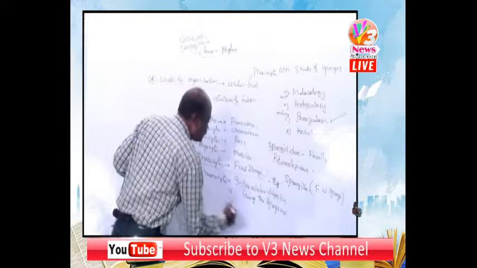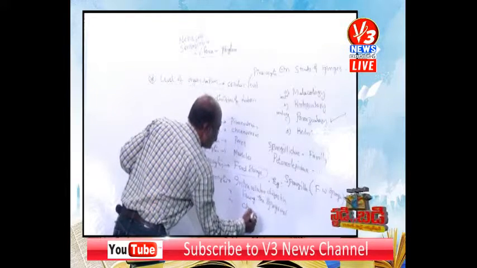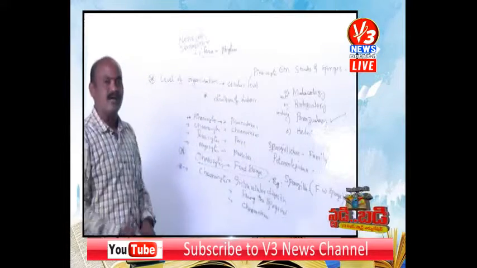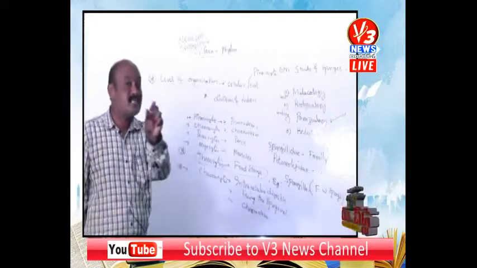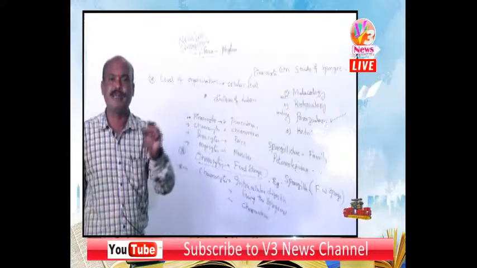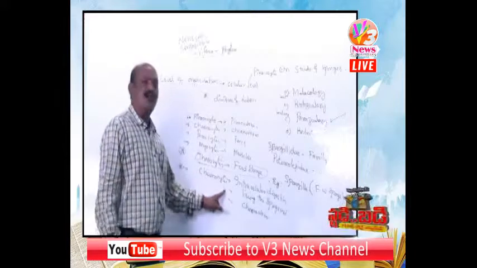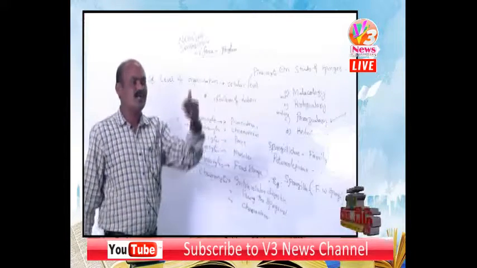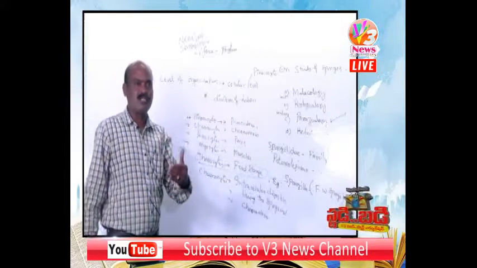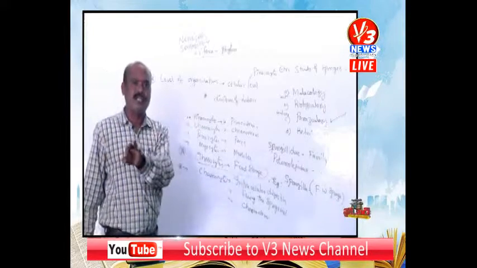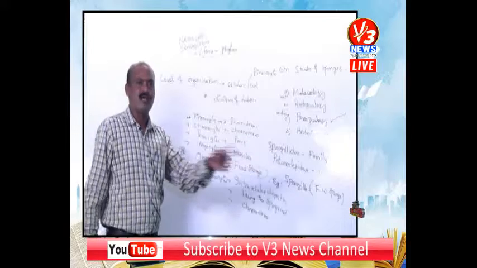And one more is that it forms the choanoderm. In your entrance examination, a neat type of question is the statement type question. Here I am giving a statement type question about the choanocytes. So 1, 2, 3, these are the three statements. He'll ask a question like this: the following are the statements regarding choanocytes.